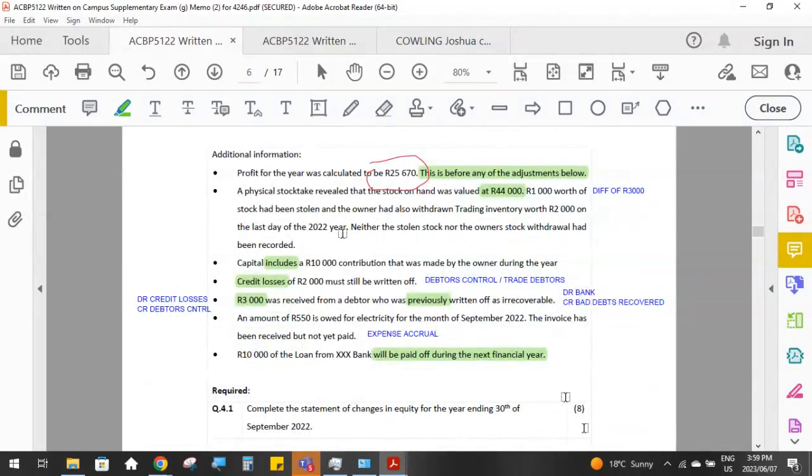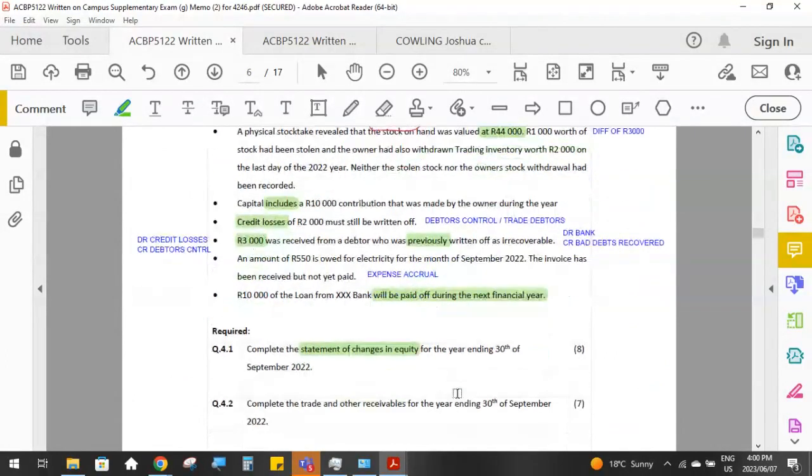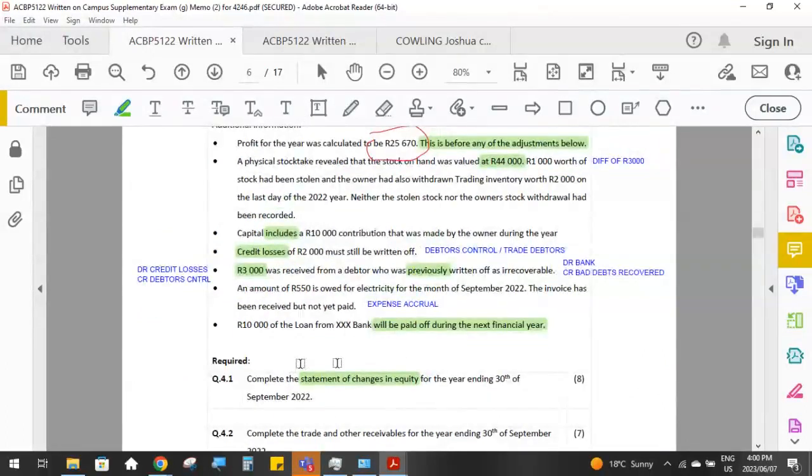So the first part of the question for 8 marks: complete the statement of changes in equity for the year ending 30th of September 2022. Okay, so to do a question like this, you have to have memorized the format for your statement of changes in equity, so that you know exactly how it is headed and what are the different line items that are included in a statement of changes in equity.